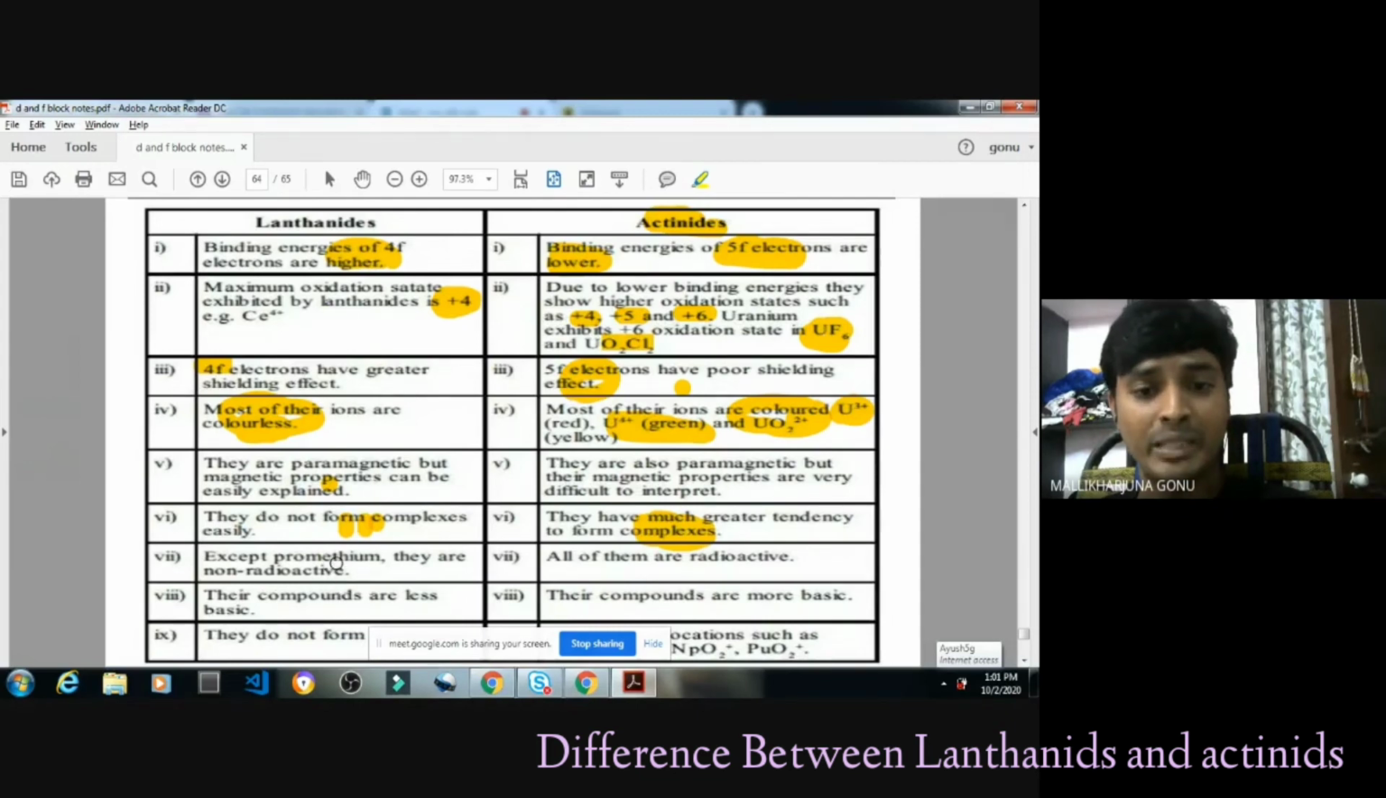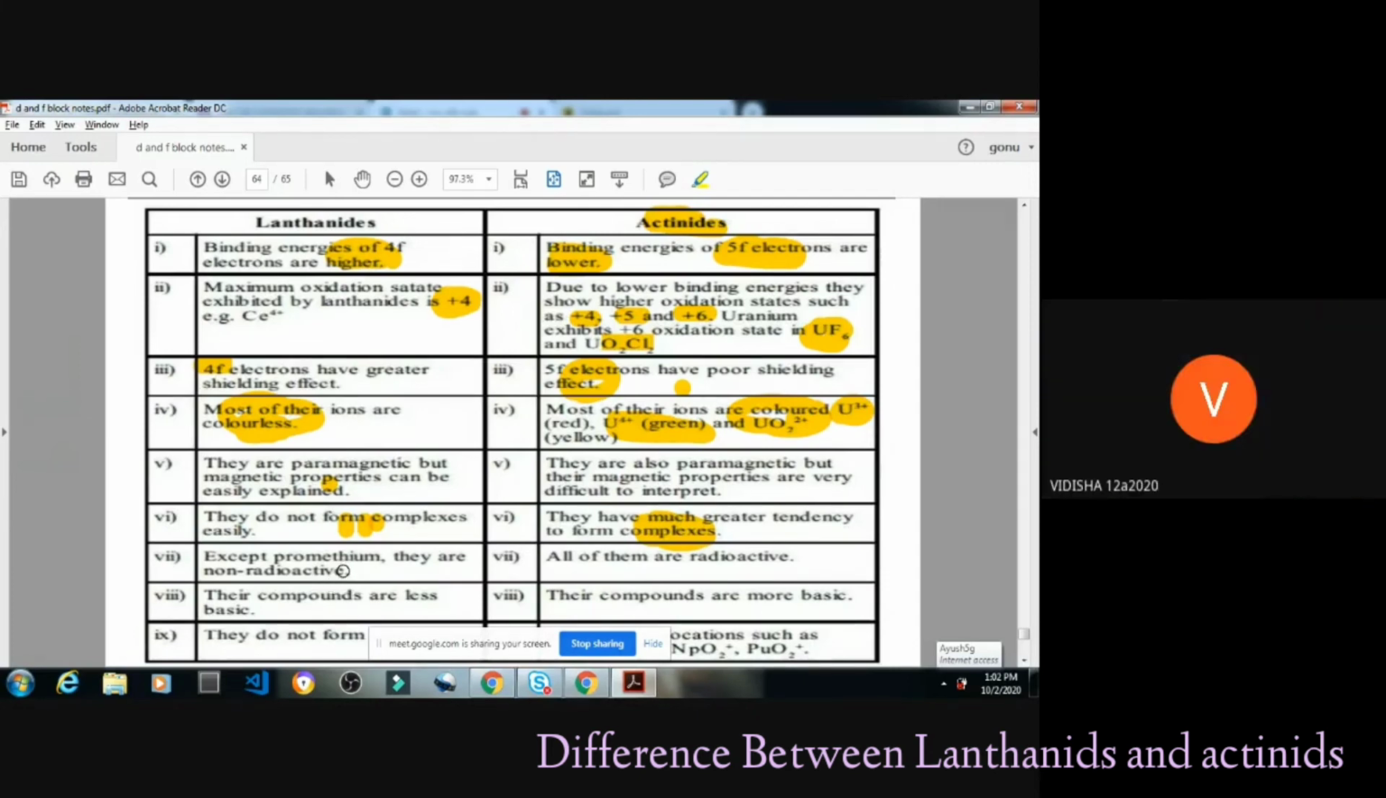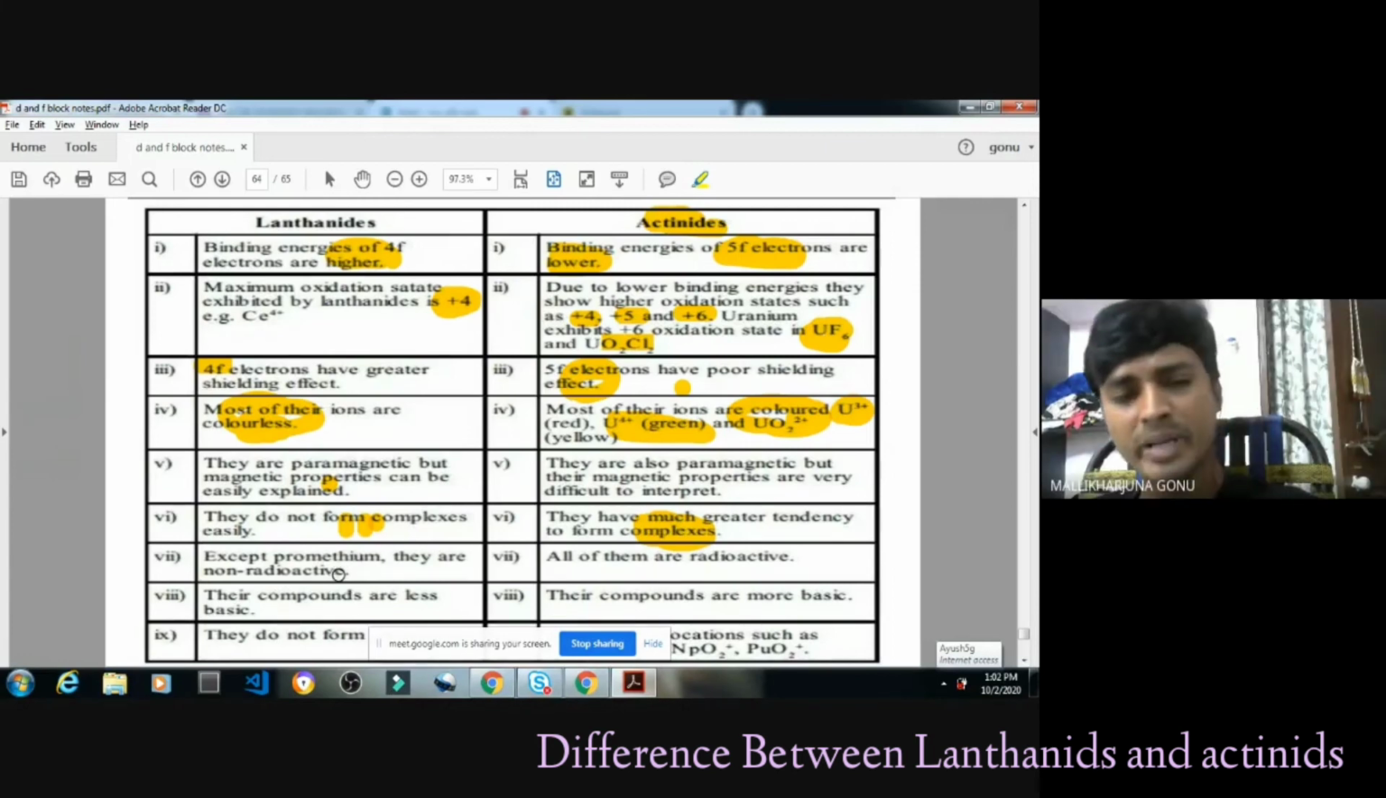Except promethium. In this, I said lanthanum, cerium, praseodymium, neodymium, promethium, samarium, like that. So promethium is the radioactive element. What is the meaning of radioactive element? Aishwarya, what do you mean by radioactive element? Vidisha? It shows half-life, sir. Because of half-life, those don't exist as stable. The nucleus will break, and that will give different types of elements.